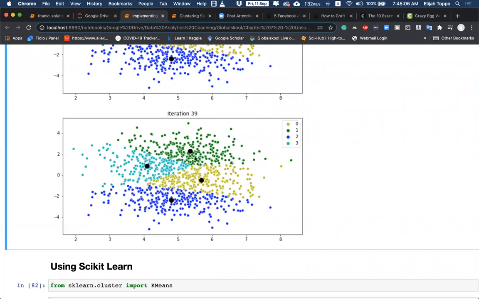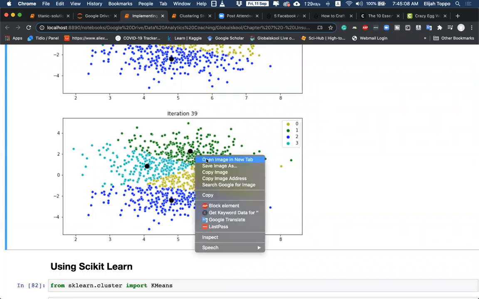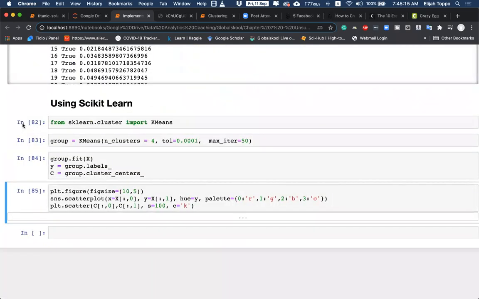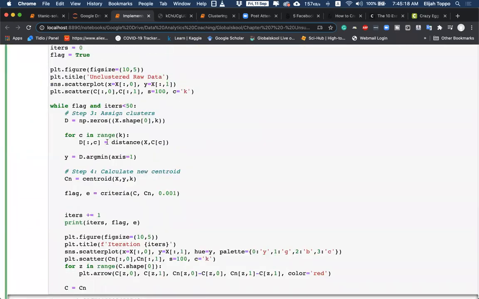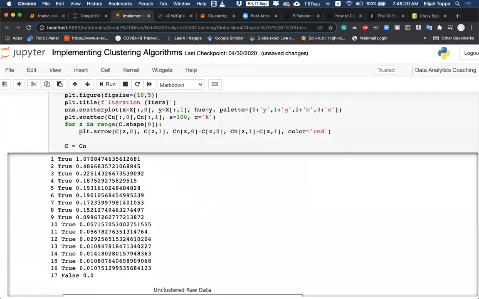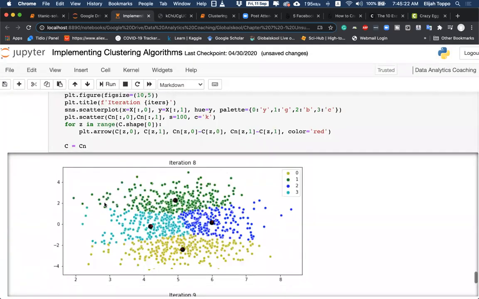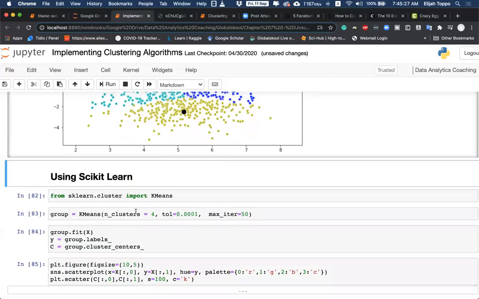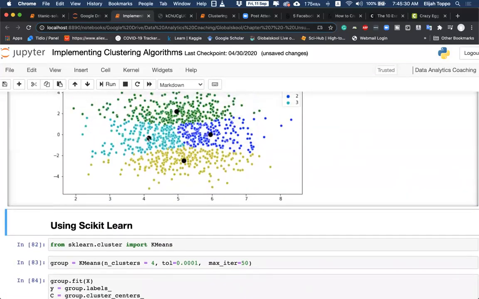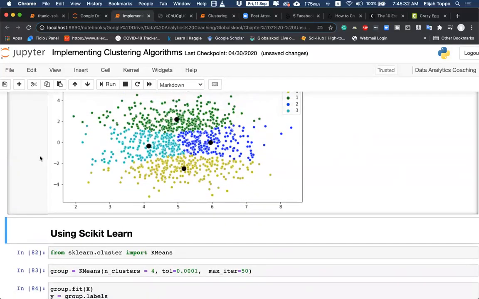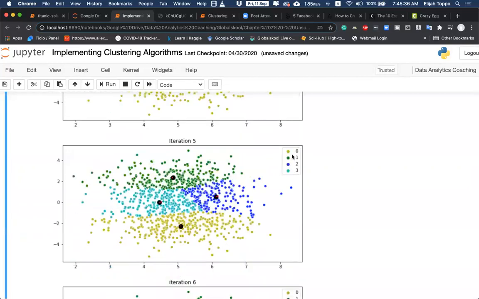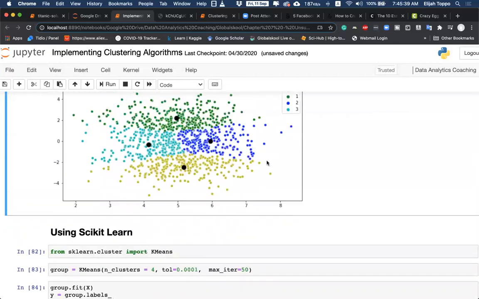If I run this code again, let me open this as a new image here, so that it stores what this value is. And now I'll again execute the code with 4 clusters, so that it does all iterations. Okay, 17 iterations. Okay, in the end, this is what we get.